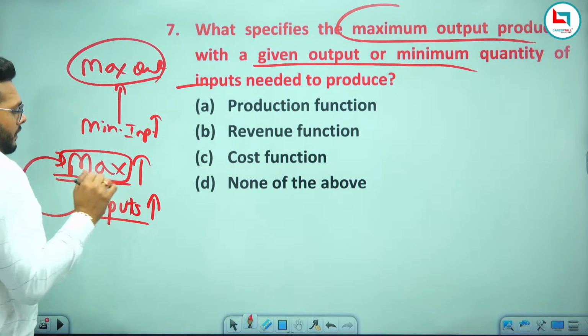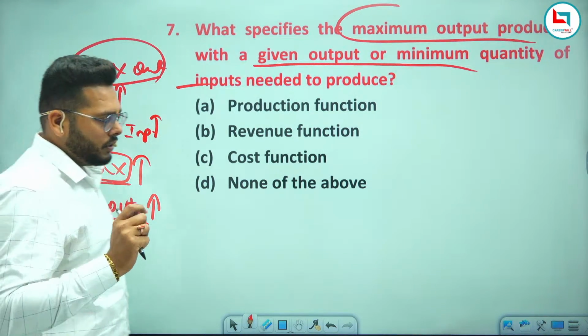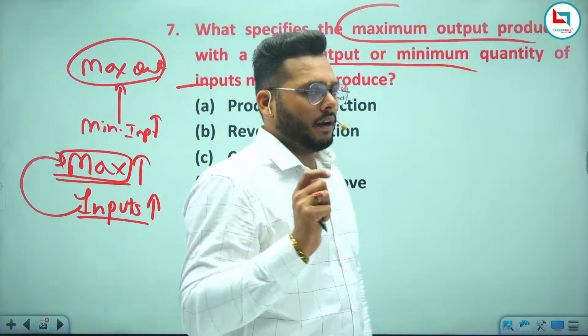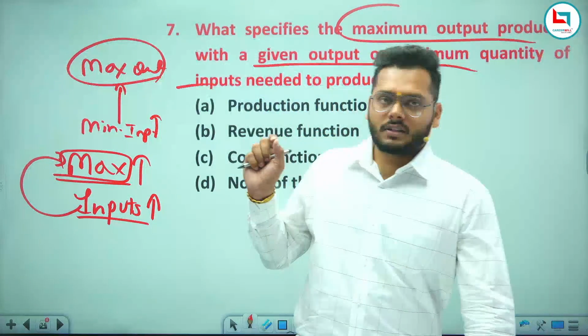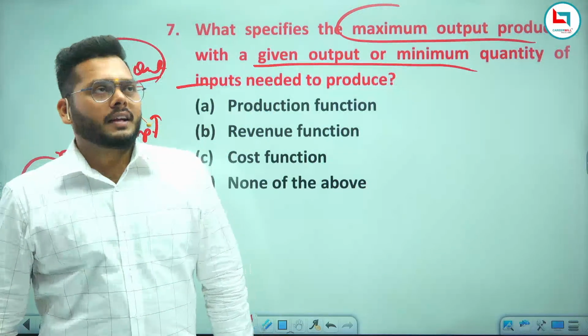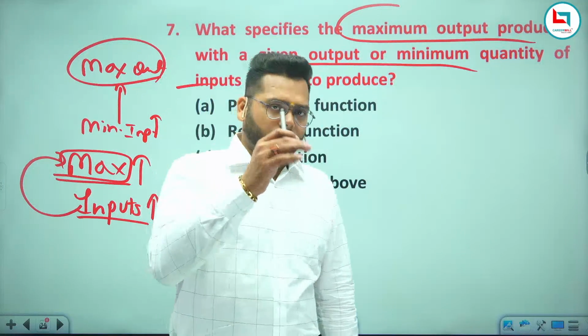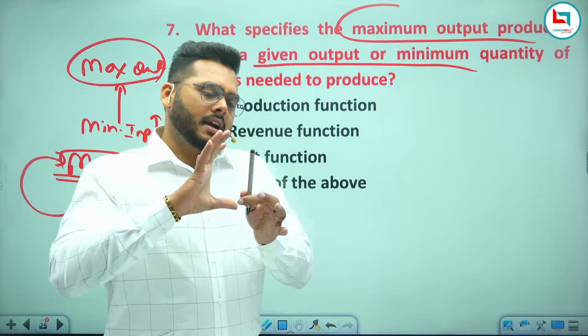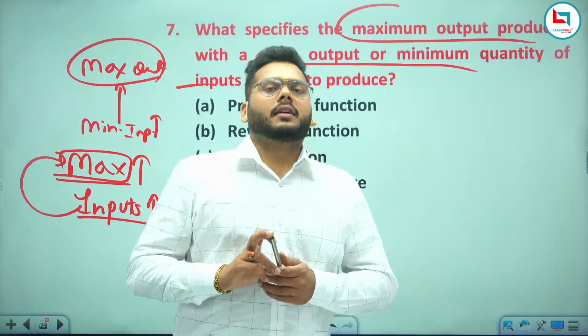Now tell me, I just want to take an example to clarify this whole concept. Just try to understand very carefully. Let's say this is a marker, and the cost of this marker is, let's say, 10 rupees.